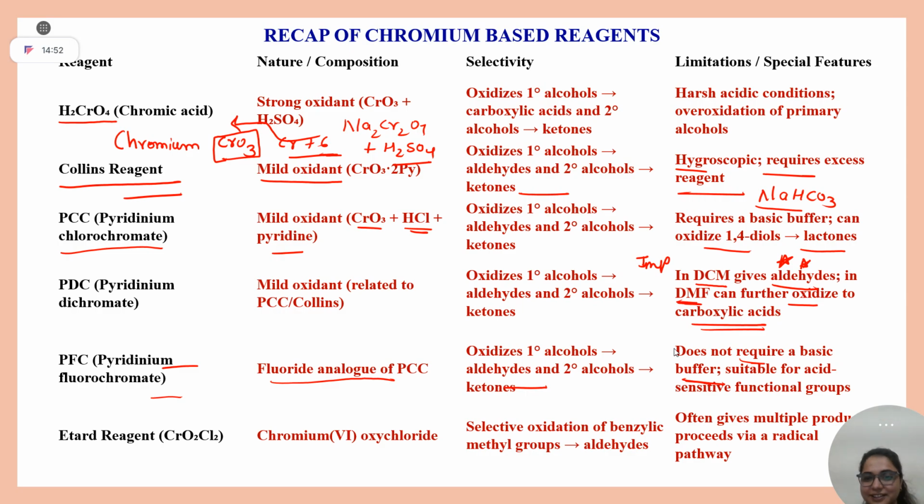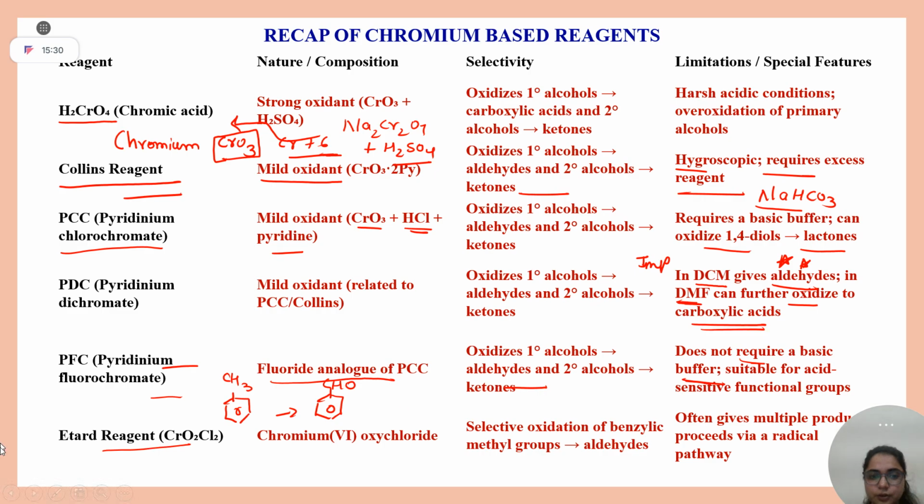Students, HF is the stronger acid. Okay, think over it. At last, your NCERT reagent, CrO2Cl2. You remember in NCERT one reaction was there which converts your toluene to benzaldehyde. Yes or no?